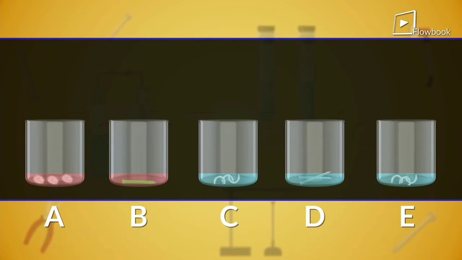Wait, do you see any changes in beaker C, D and E? Can we say that there is displacement reaction in these beakers? No, we cannot say that there was a displacement reaction in the beakers C, D and E because there was no change in the color of the solutions.